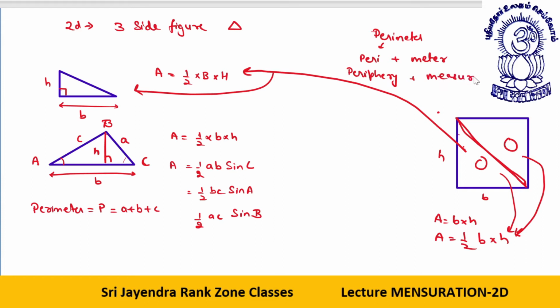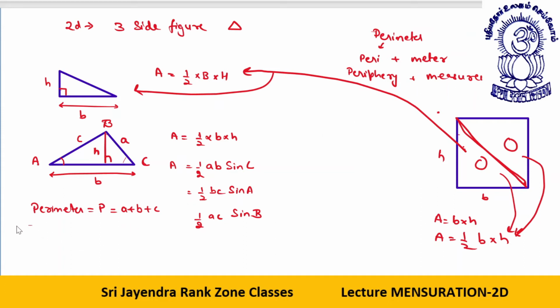Periphery is the outer lines, like if I have to fence my triangular playground or garden, I will do the fencing on the outer sides, on the periphery. This is called periphery, the outskirts, the outer lines. So periphery plus measurement gives you perimeter.